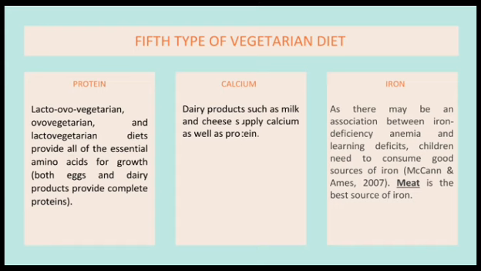Next is iron. As there may be an association between iron deficiency anemia and learning deficits, children need to consume good sources of iron, according to McCann and Ames 2007. Meat is the best source of iron.